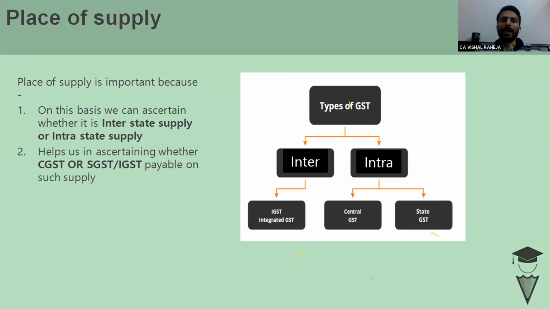So basically, the ingredients provided under GST are, in case the supply is interstate supply, then IGST. In case the supply is intrastate, then CGST and SGST. So the rule is very simple. We have to check whether supply is interstate or intrastate. On the basis of that, we will determine the taxability.